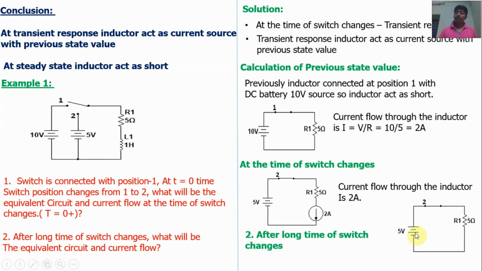The inductor is long time connected with a 5 volt source, so the inductor is short. So the current flowing through the inductor is I equal to V by R, 5 by 5, 1 amp. Okay, this is a concept.